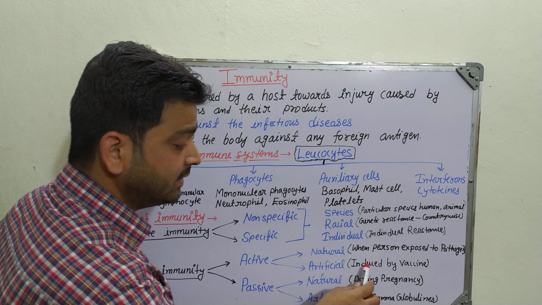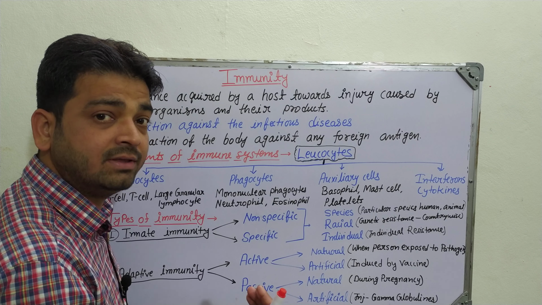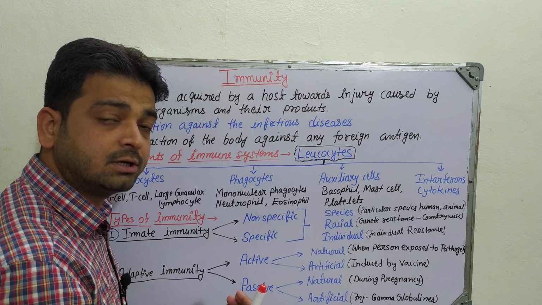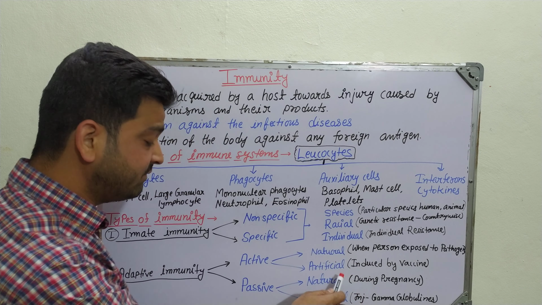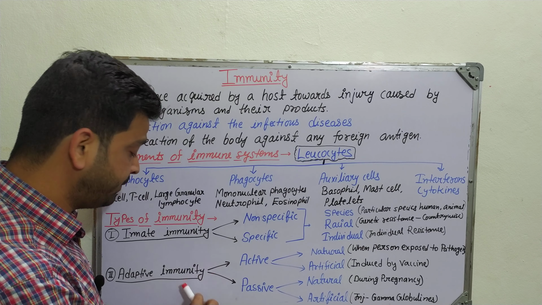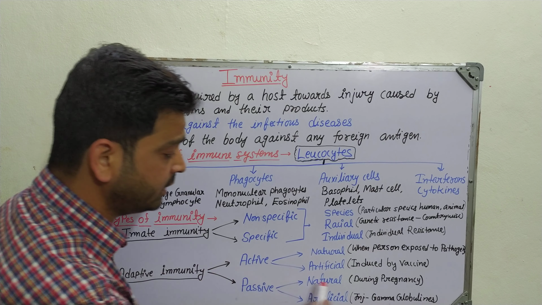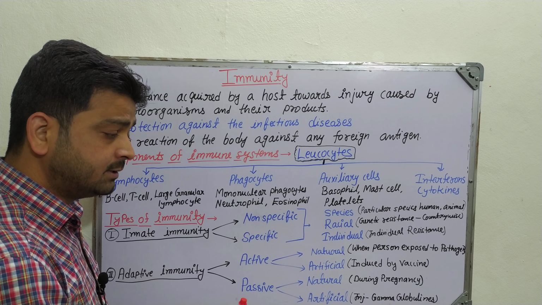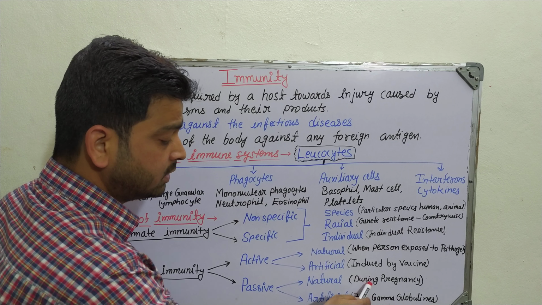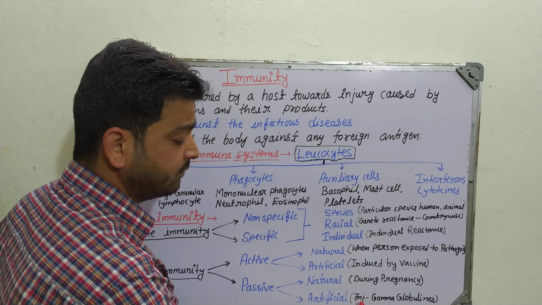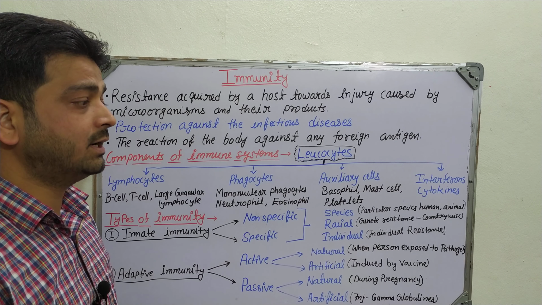Coming to the artificial, it is induced by vaccine. Now we have taken different vaccines for COVID-19, right? Those vaccines give information to our plasma cells to produce antibodies against COVID-19, and that is called artificial active immunity. Coming to passive adaptive immunity, there is again natural and artificial. Natural passive adaptive immunity is the immunity that develops during pregnancy, from mother to child. Coming to the artificial, sometimes we give injections like gamma globulins to develop artificial passive adaptive immunity so that the person can survive.